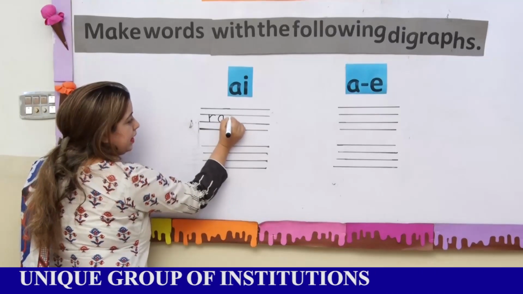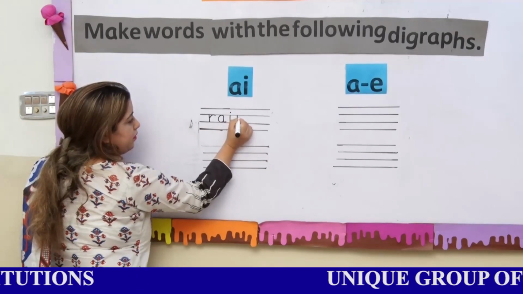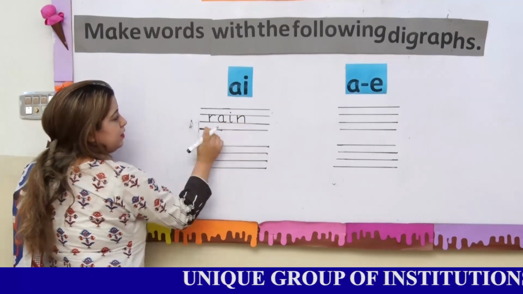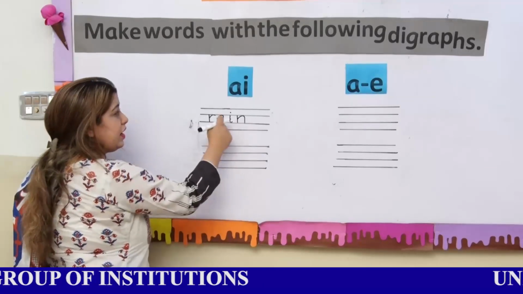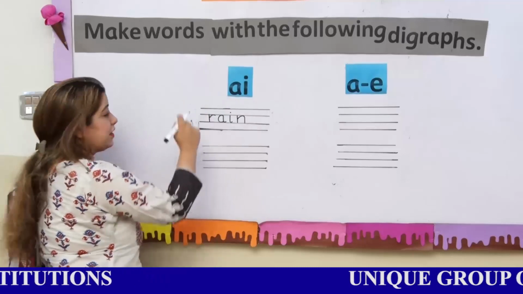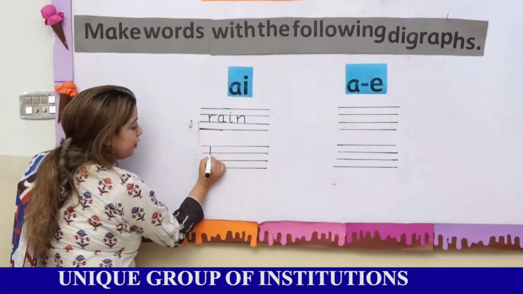R, A, N, rain. You have built a new word R, A, N, rain by using this digraph. Again, you can write any other word like train.